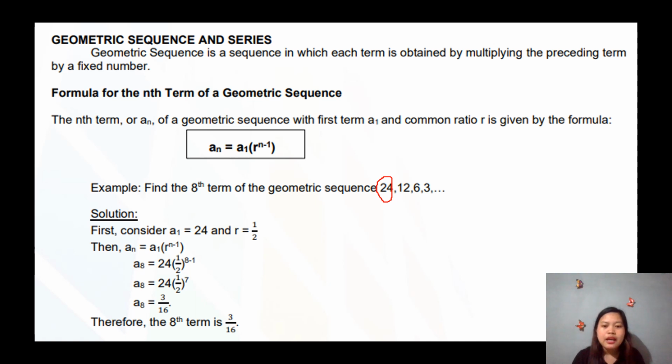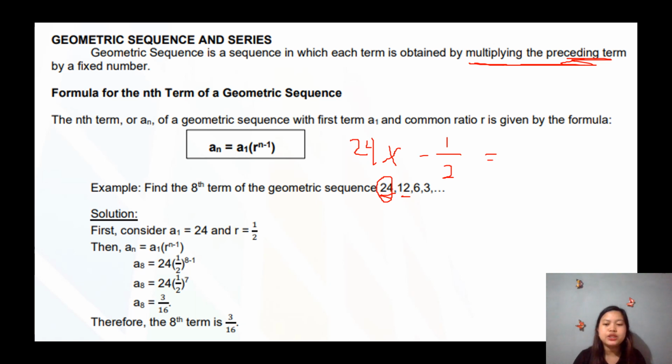The terms just follow each other. So what do we divide 24 by to get 12? Wait, maybe you will get confused. Multiplying the preceding term, okay? What do we multiply 24 by to get 12? That is 1/2.